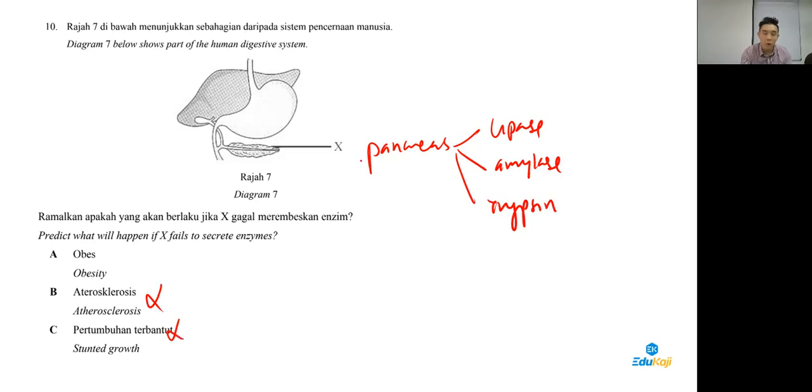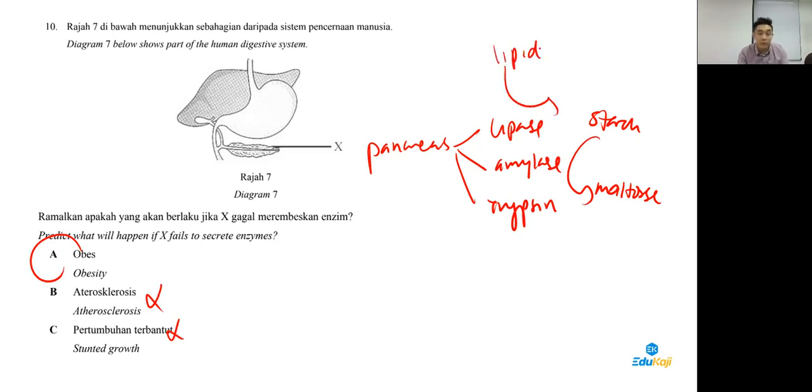Nothing to do with these two. Obesity, yes, because it cannot break down starch to maltose, and also cannot break down lipid. Cannot break down the fat. So number 10 answer is A. From digestion, the nutrition topic, Form 4, Part 9.